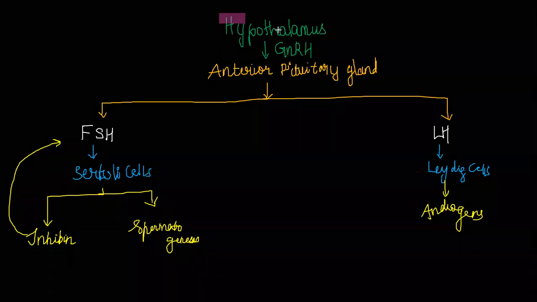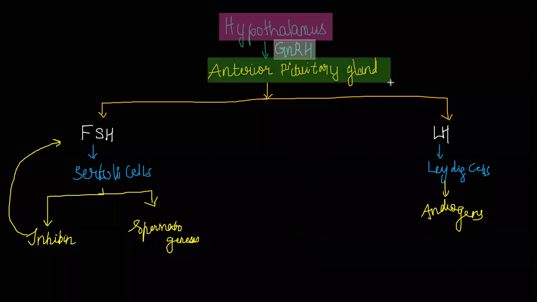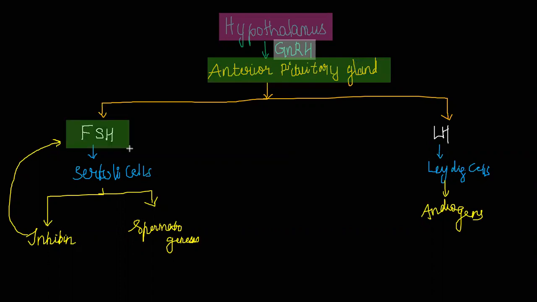So guys, the hypothalamus secretes one particular hormone which is known as GnRH. That GnRH acts on the anterior pituitary gland, which secretes two hormones, FSH and LH.